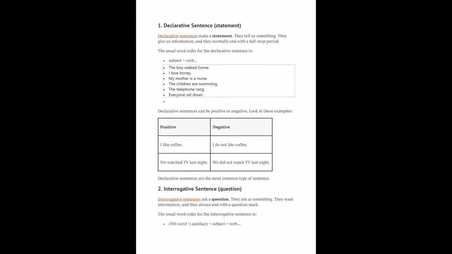If he has to explain in a negative sense, he would say we did not watch TV last night. If somebody asked whether you had watched TV last night, he would say we did not watch TV last night. In this way the person has declared himself in a positive way as well as in a negative way. Number one, we watched TV last night. The first example says we watched TV last night.